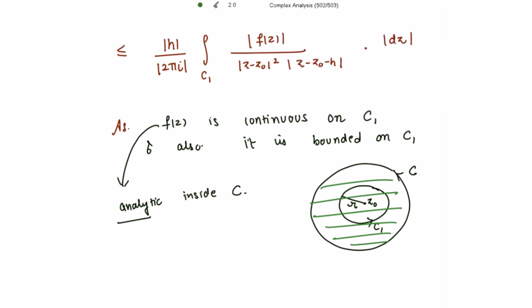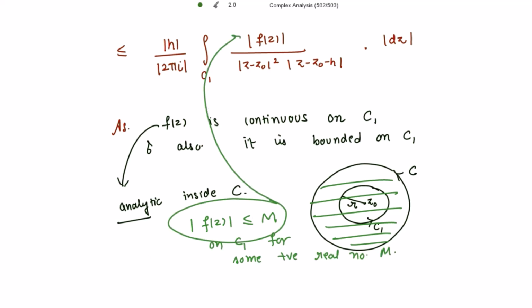And because it is bounded on C1, we can have the mod of f(z) to be less than or equal to, let's say, some positive real number M. Right? And now let's use this result over here.